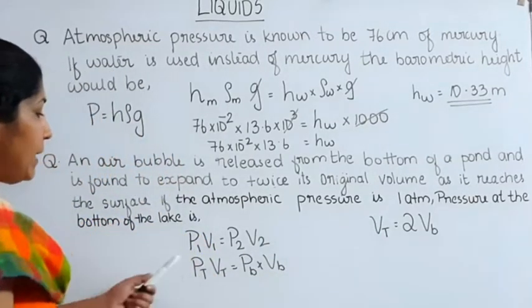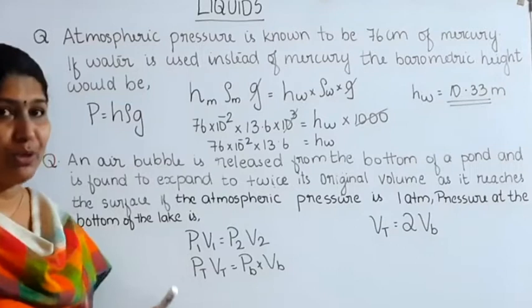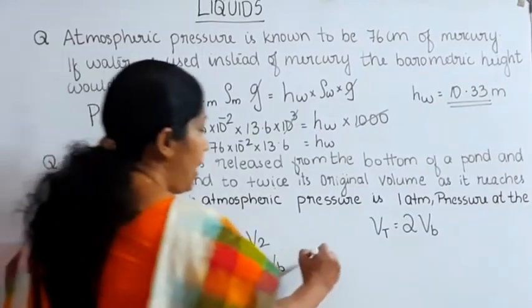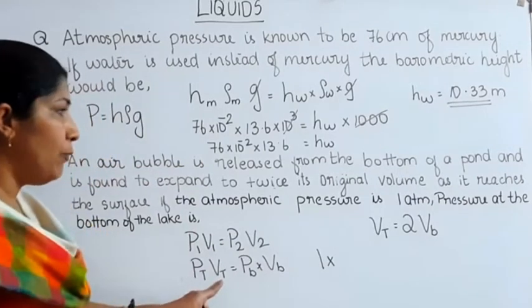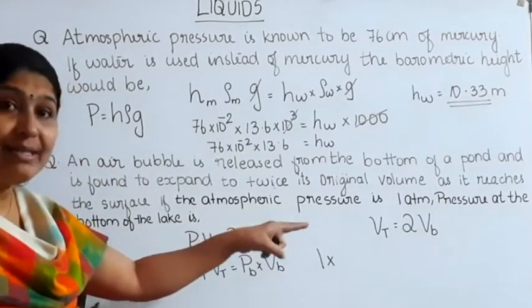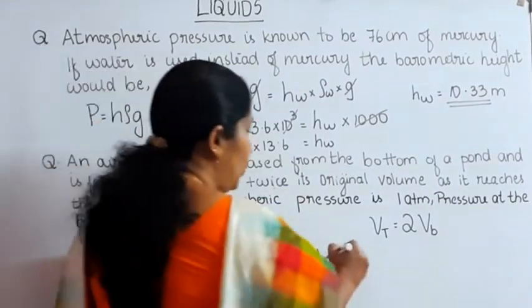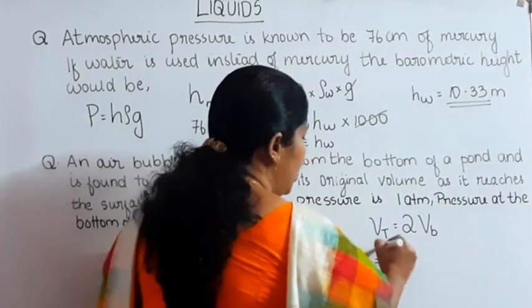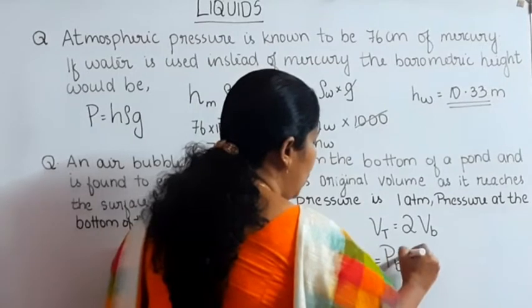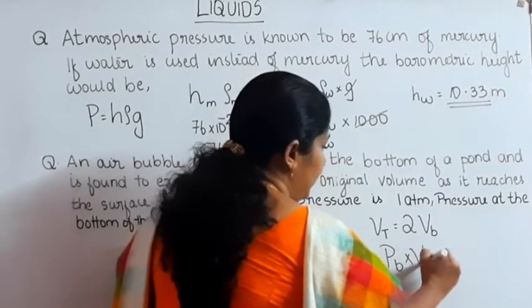Pressure at the top is the atmospheric pressure, 1 atmosphere, into volume at the top. Volume at the top is equal to 2 times VB. That is equal to pressure at the bottom into volume at the bottom.